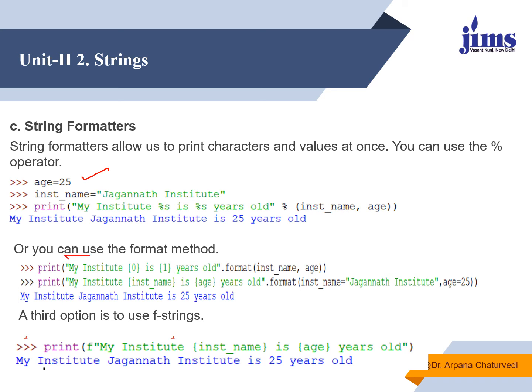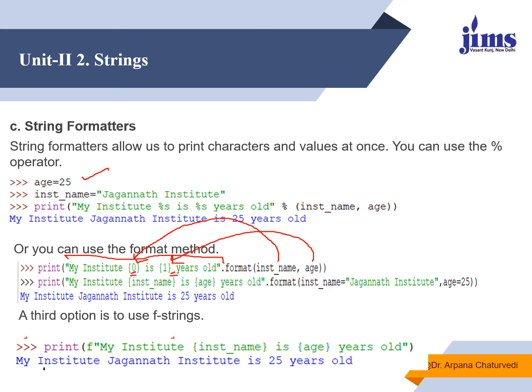Then dot format inst_name will be replaced at the 0th position, and age will be replaced at the first position. So the values get substituted: the first variable value at the 0th position, and the second at the first position.